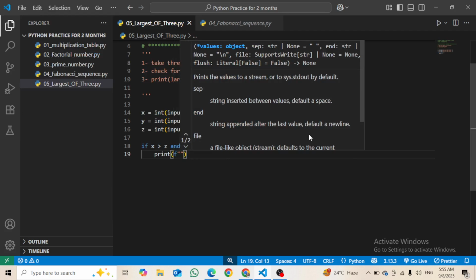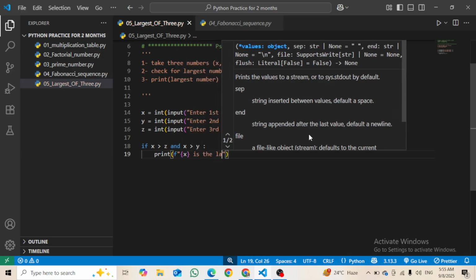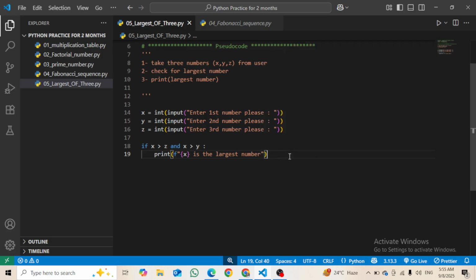Here I will do this, and then I will say that x is the largest number. Then what I will do is elif, I will check for the z this time. Okay, elif, let's say just y is greater than x, and y is greater than z, then print that.